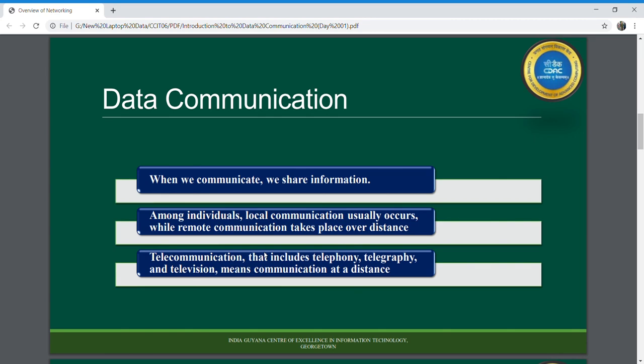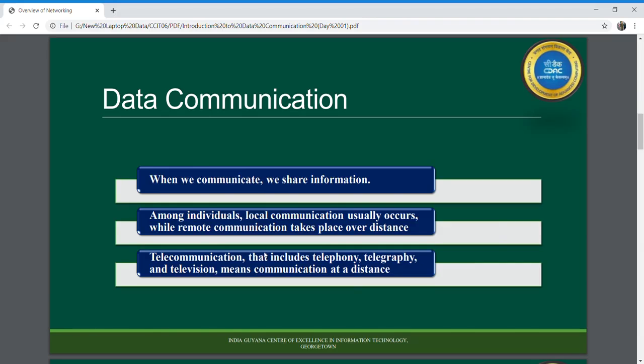Among individuals, local communication usually occurs, and remote communication takes place over a distance. When we talk about telecommunication, in Greek, tele means far, or distant. So telecommunication refers to the means of communication taking place at a distance: your telephony, your telegraphy, or television. These are all mediums that can be used for far distance communication.